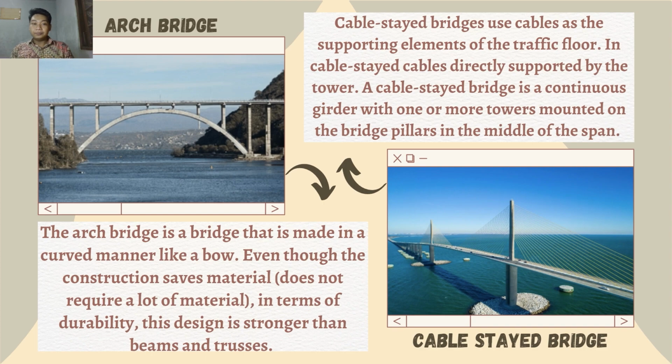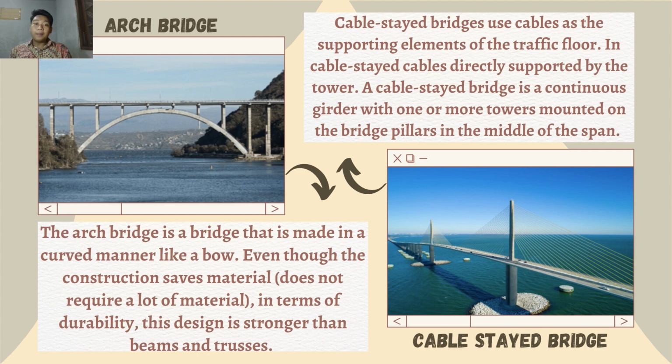Arch bridge. The arch bridge is a bridge that is made in a curved manner like a bow. Even though the construction does not require a lot of material, in terms of durability, this design is stronger than beams and trusses. The basic work of this bridge is to transfer the weight of the bridge and the load into a horizontal thrust which is controlled by the support of both sides.